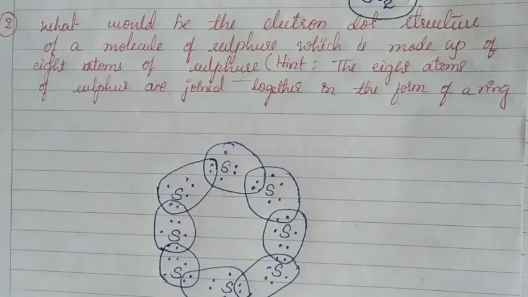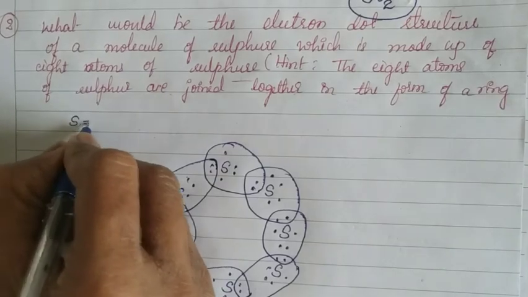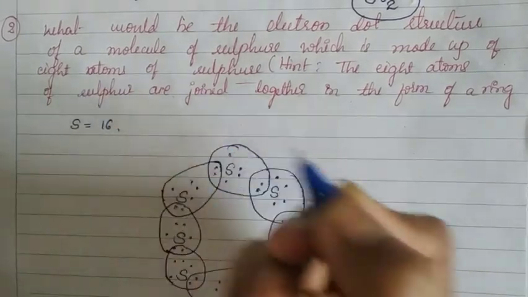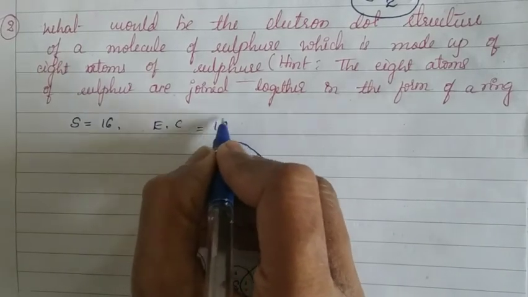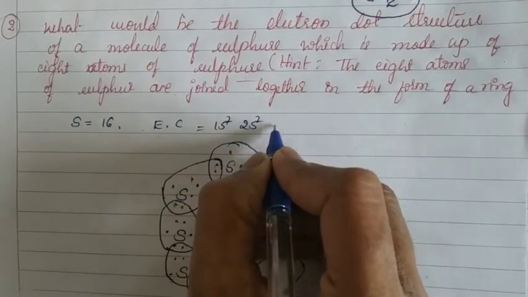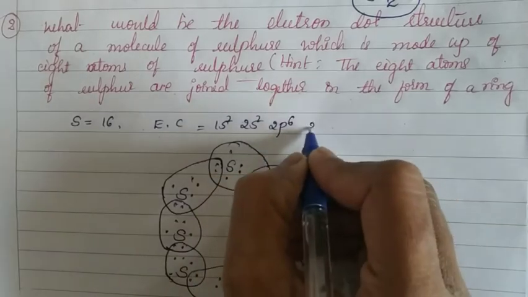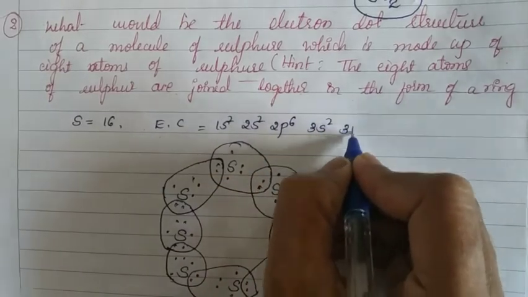Children, before drawing the dot structure of the sulfur molecule, let us first write the electronic configuration of sulfur. The atomic number of sulfur is 16. According to that, the electronic configuration is 1s2, 2s2, 2p6, 3s2, 3p4.